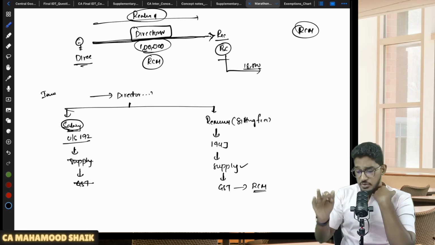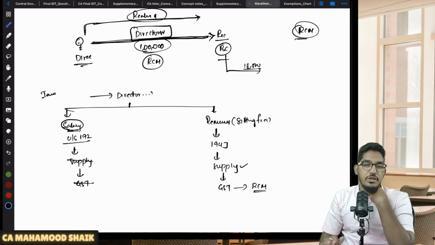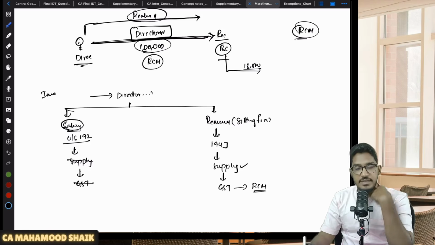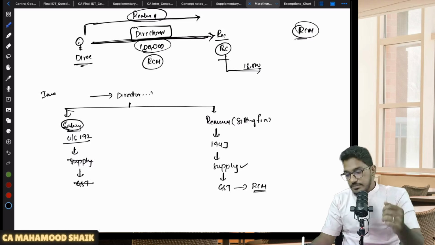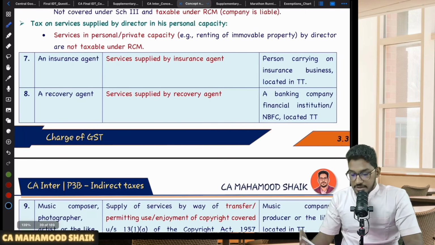Okay. So this entry only talks about services provided by him in the capacity of a director. Only those will get covered under RCM. If he is a director, but in another capacity he is providing services to the said company, then it will not come under RCM. It will go to the forward charge mechanism. Only directorship services will get covered under this entry. Understood? Clear? Next. So this is what regarding directorship services.